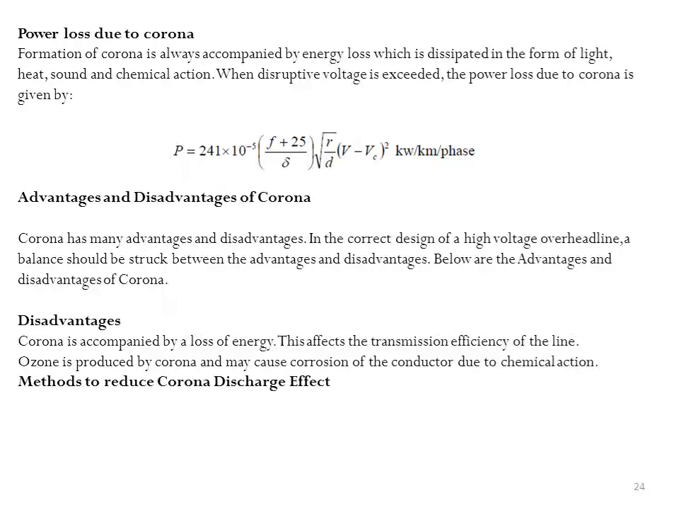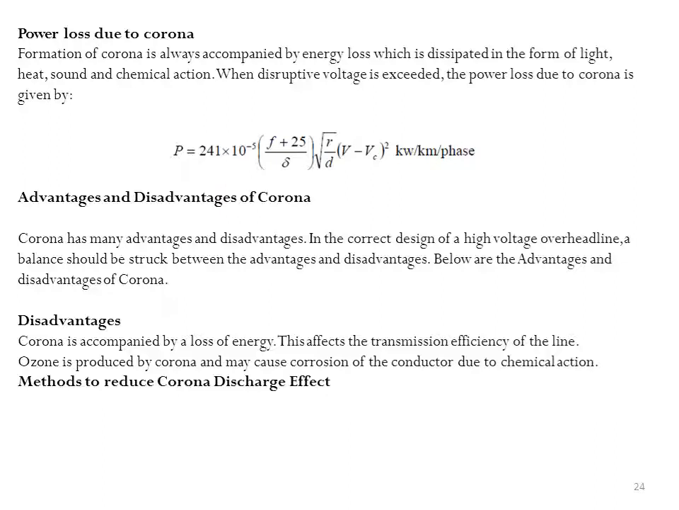Then, power loss due to corona. Formation of corona is always accompanied by energy loss, which is dissipated in the form of light, heat, sound and chemical action. When the disruptive voltage is exceeded, the power loss due to corona is given by P equals 241 into 10 to the power of minus 5, f plus 25 by delta, square root of r by d, V minus Vc squared kilowatt per kilometer per phase.